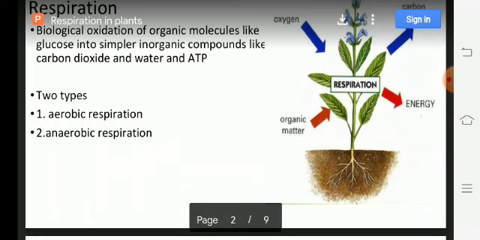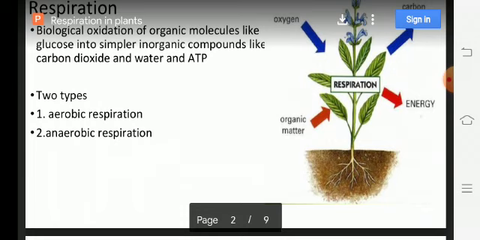In aerobic respiration, the complete oxidation of glucose is seen, into simple substances like carbon dioxide and water in the presence of oxygen with release of a large amount of energy. It takes place in higher organisms.